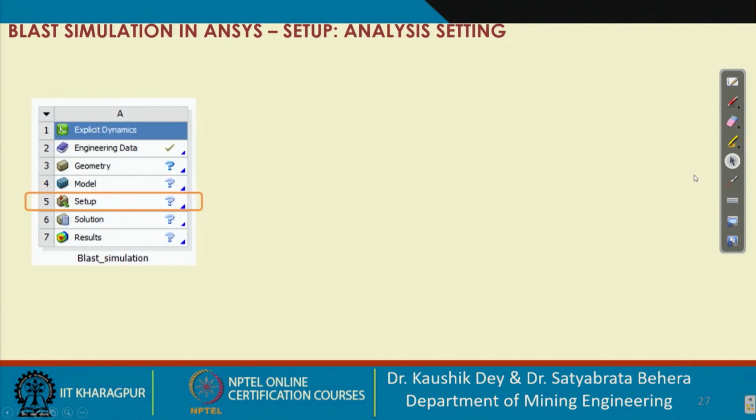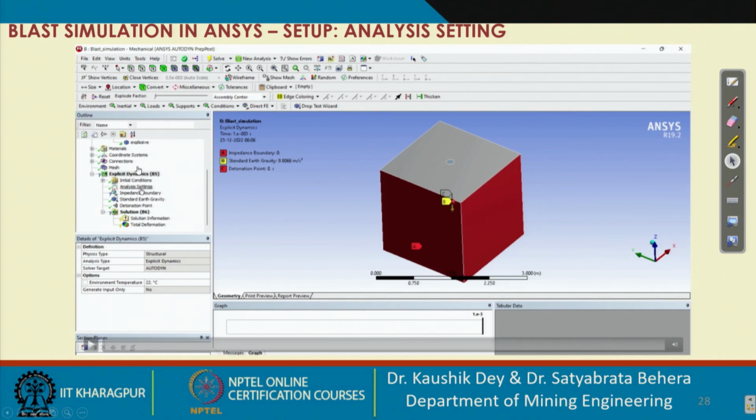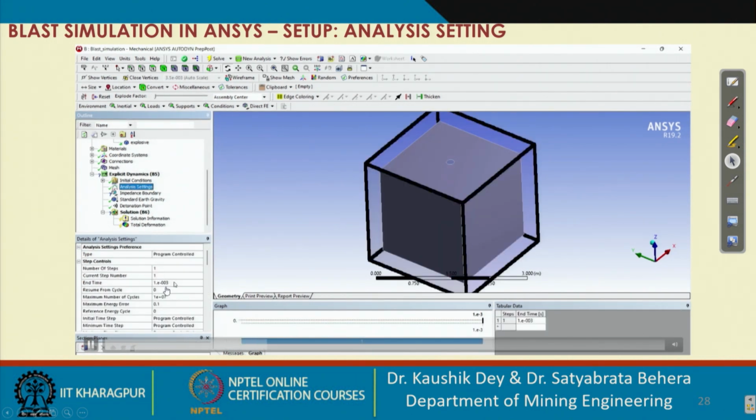Now the next one is the setup. So we'll do some analysis settings, like we're doing the blast experiment. In the analysis setting, we can set our time frame and other things, like whether you want to erode the metals or not, different types of setup you can do.